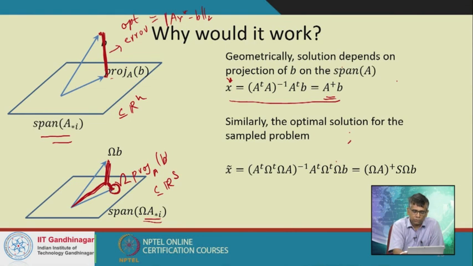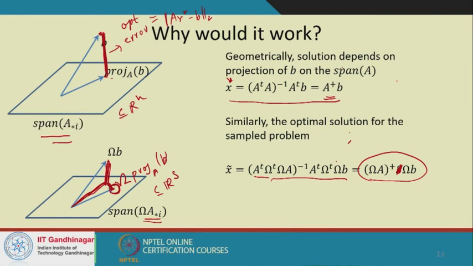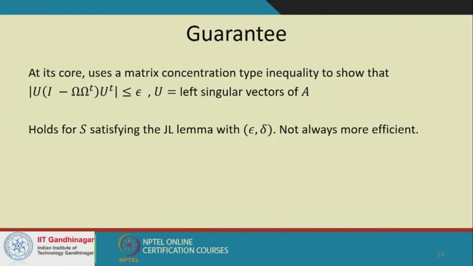An optimal solution for the sampled problem is now, instead of A, I replace it by omega times A, and therefore it is this particular expression, just by looking at the normal equation of the subsampled, projected problem.